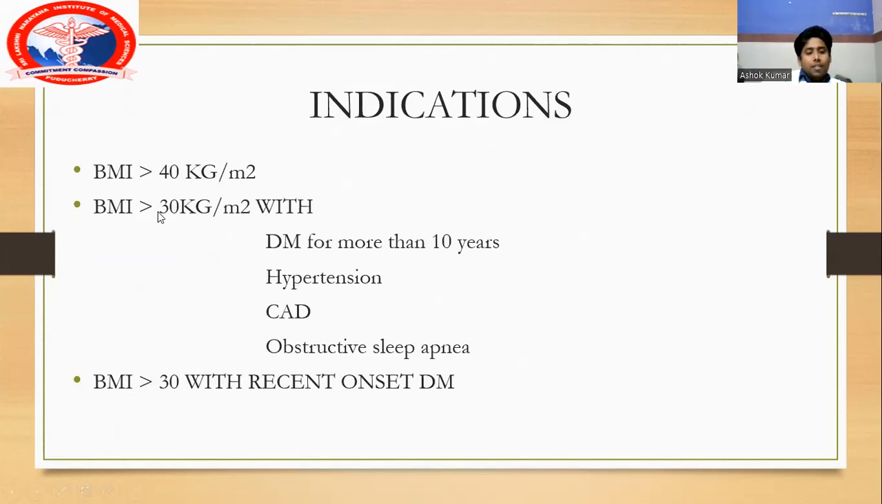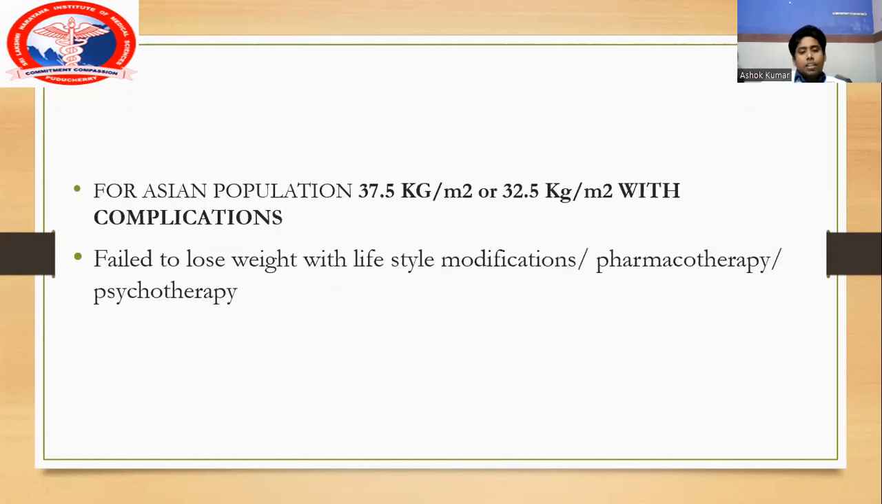When the body mass index is 35 kilogram per meter square, along with certain comorbidities like diabetes mellitus for more than 10 years, associated with hypertension, coronary artery disease, obstructive sleep apnea, this is called metabolic syndrome. So when these comorbidities are associated with a BMI of over 35 kilogram per meter square, it's also an indication for surgery. When the BMI is more than 30 with recent onset of diabetes mellitus, that is also an indication for bariatric surgery.